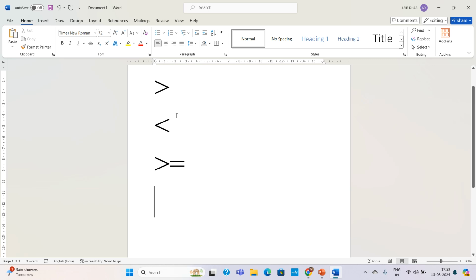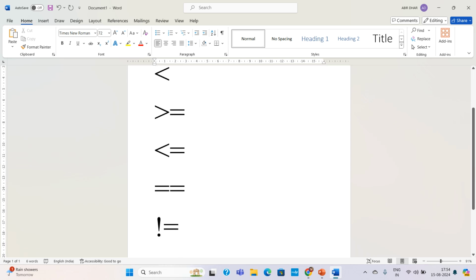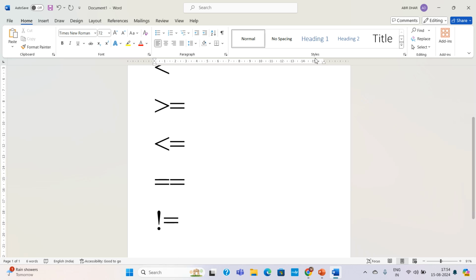because we cannot write the operator like in mathematics. In mathematics we write the equal to sign differently, but here we cannot use it. Here we have to give first greater than, then equal to. This is less than equal to, this is equal to equal to, and exclamation mark and equal to is called not equal to. So these all are the relational operators: greater than, less than, greater than equal to, less than equal to, not equal to. These are a few of the relational operators.